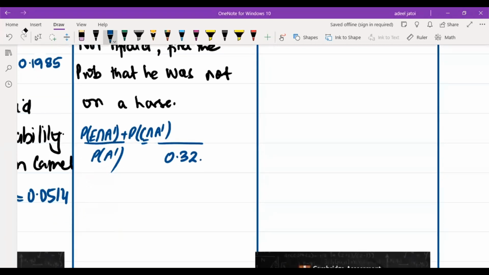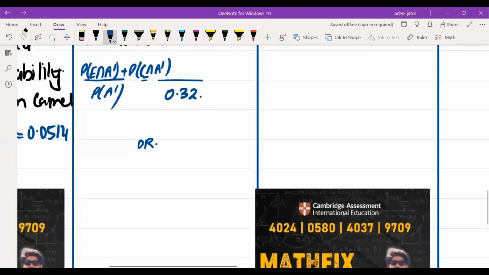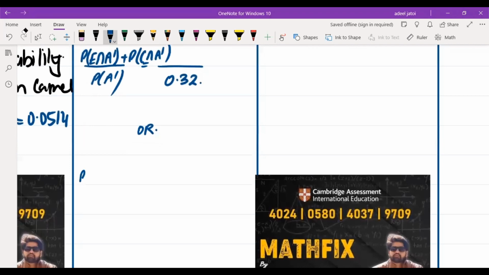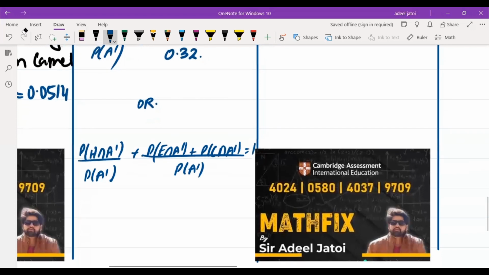So the probability of horse not afraid upon not afraid plus probability of elephant not afraid plus probability of camel not afraid upon not afraid should be equal to 1.